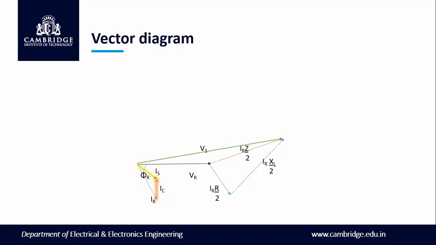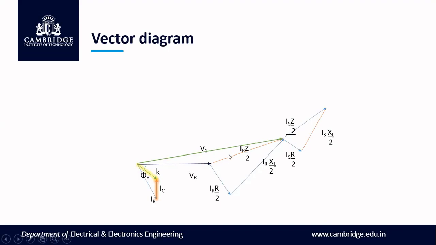Next, Is is taken as reference. With respect to Is, draw a parallel line, since for pure resistance, voltage and current will be in phase. Next, draw a perpendicular line, which is for the inductive reactance, that is Is into XL by 2. Join that, and you will be getting Is into Z by 2.